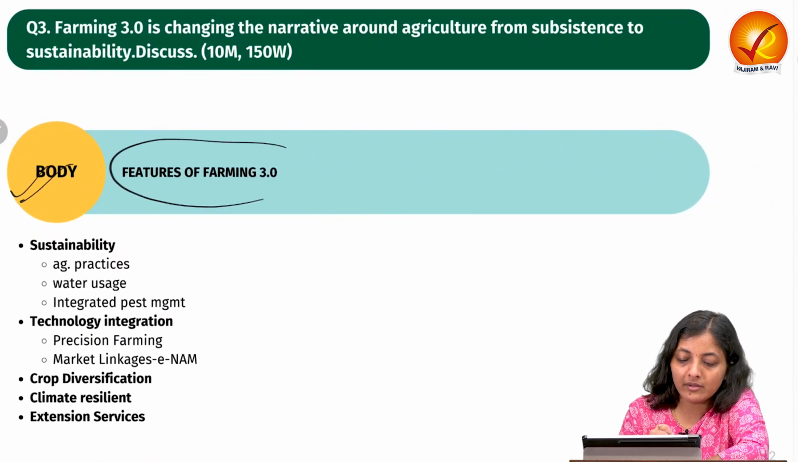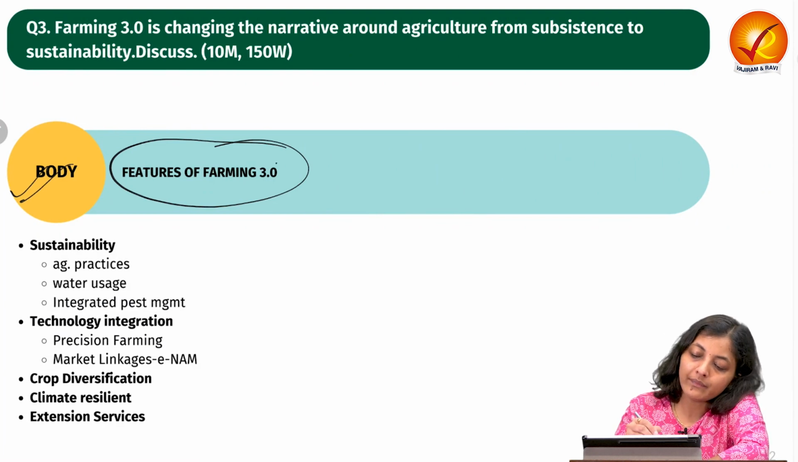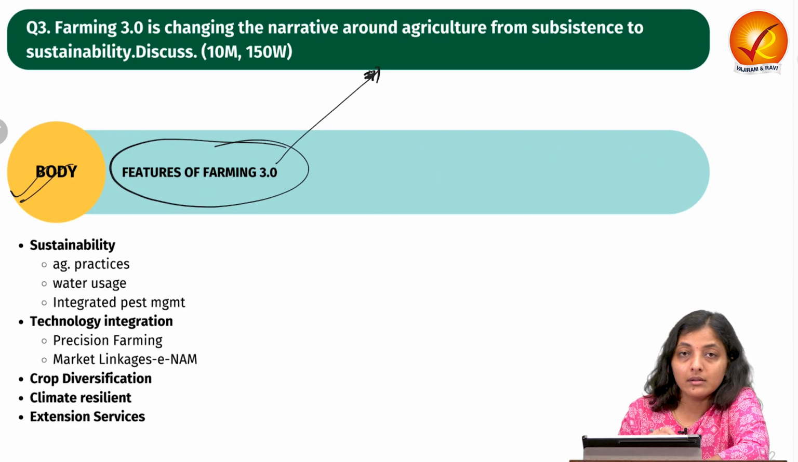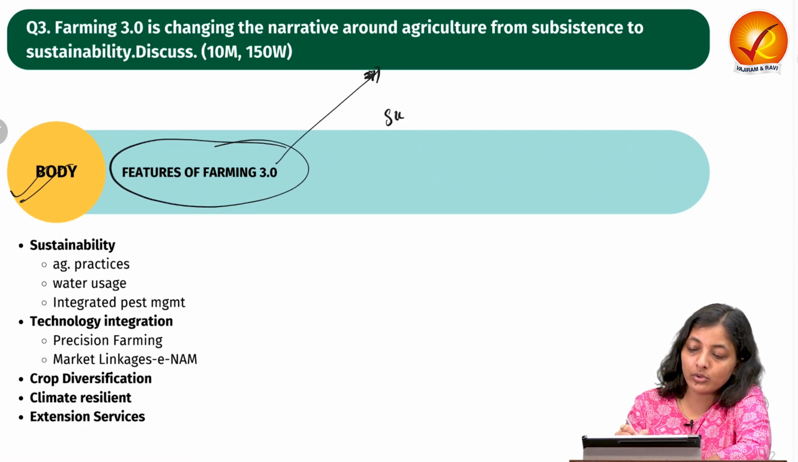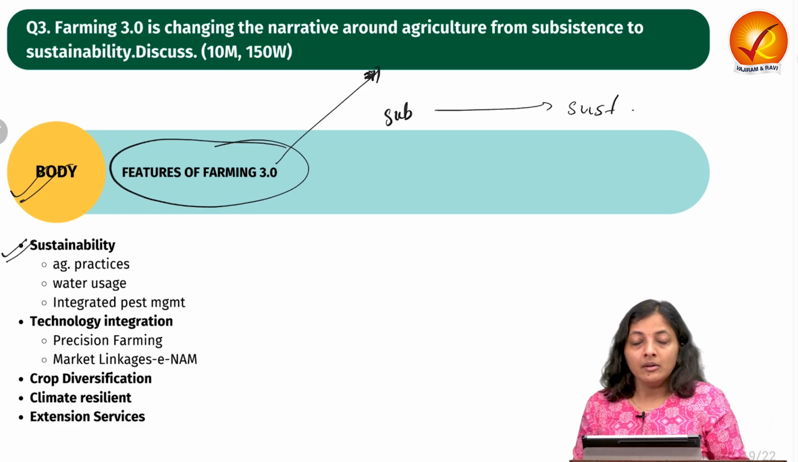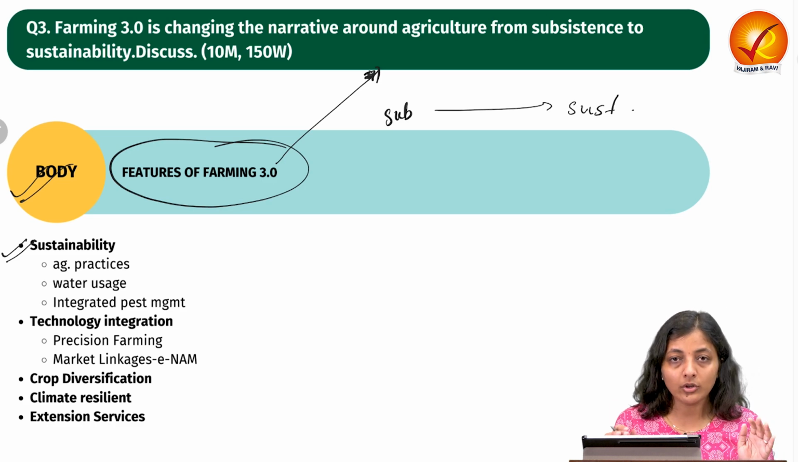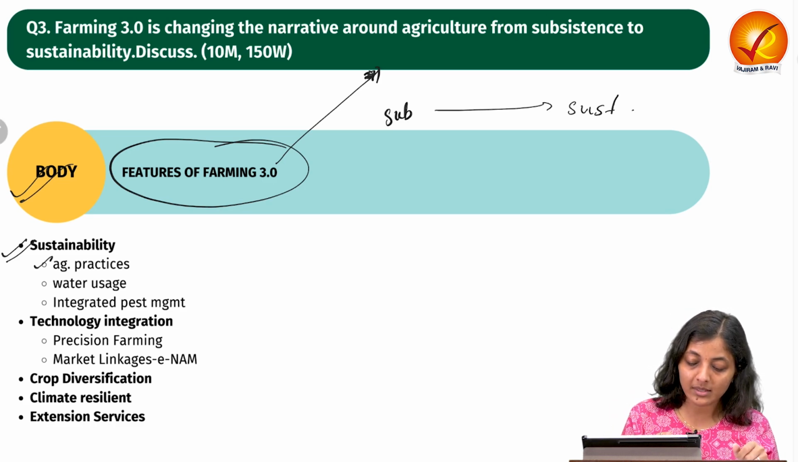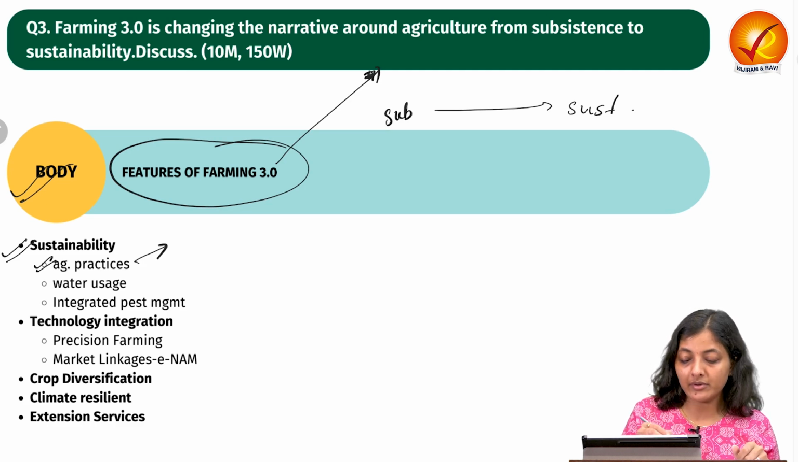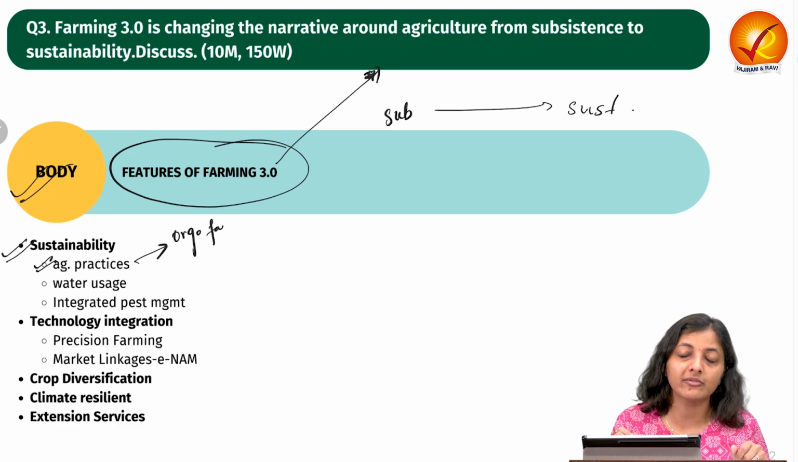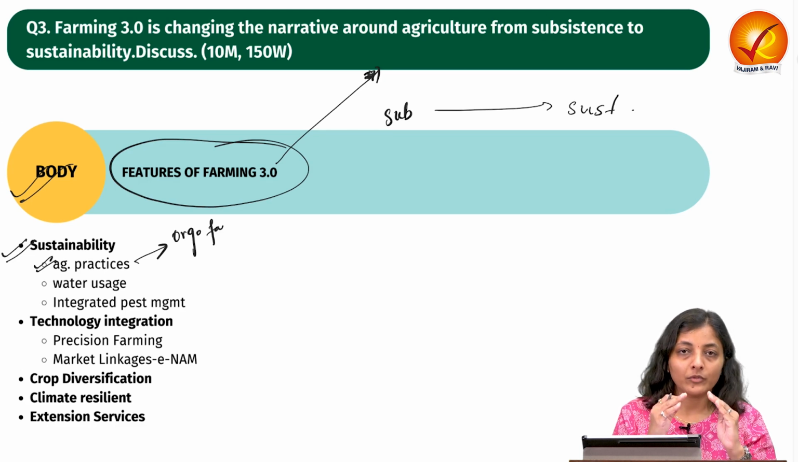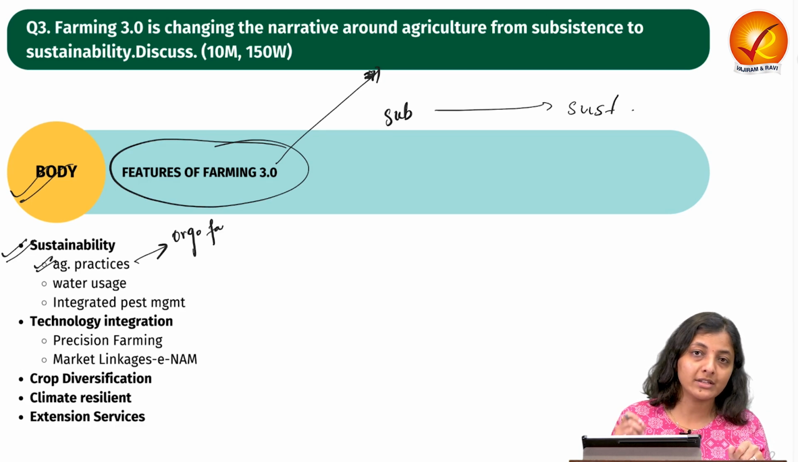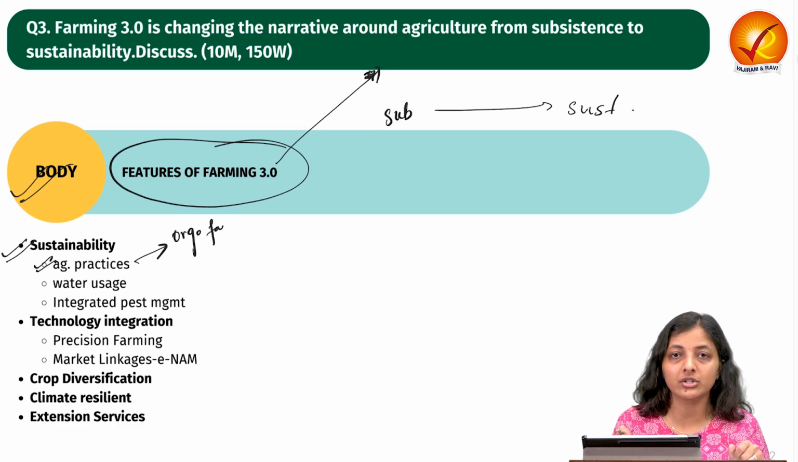Then comes the body. We have to write the features of Farming 3.0, then only can we fulfil the demand, showing how it moves from subsistence to sustainability. First, the core principle of Farming 3.0 is sustainability in agricultural practices. As we have discussed, the government is also focusing on organic farming, natural farming, and zero budget natural farming. There should be very little or no usage of chemical fertilizers, so as to prevent soil erosion and soil degradation and to promote soil fertility.